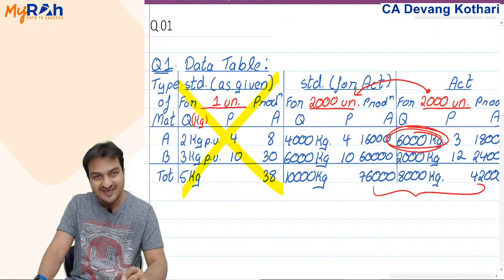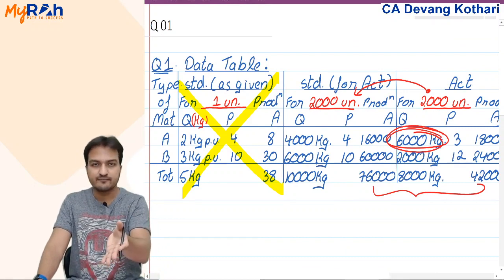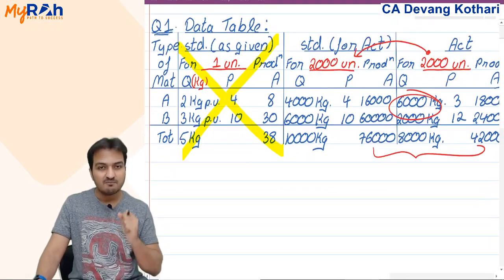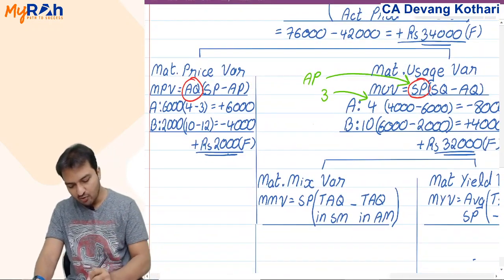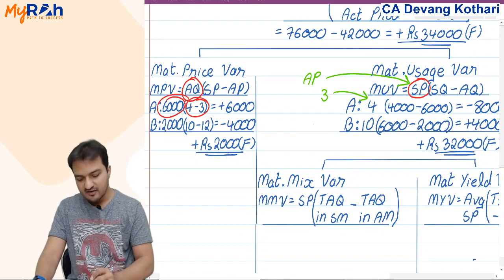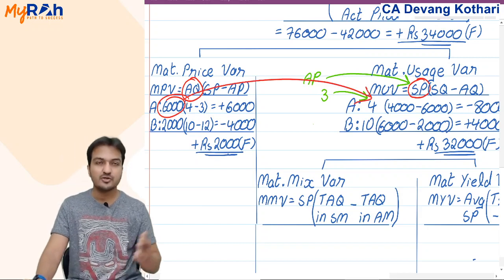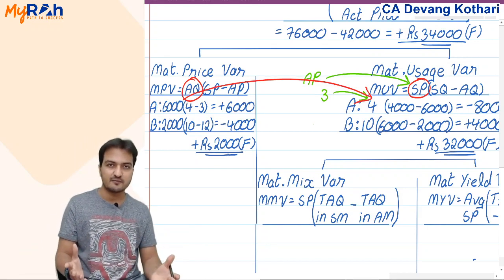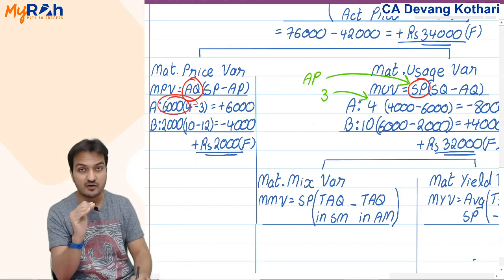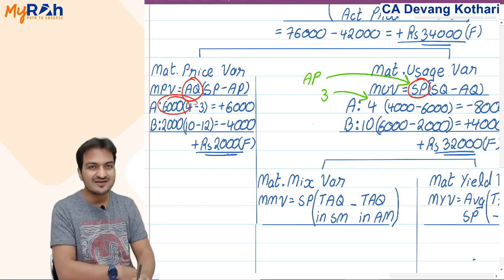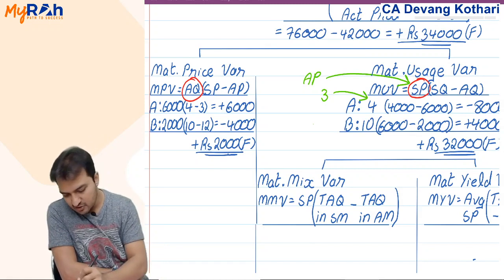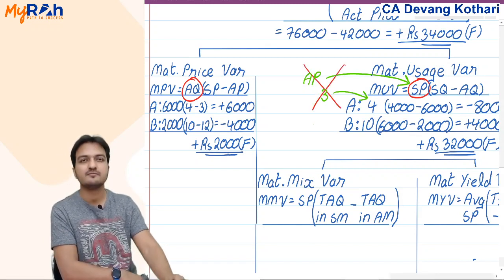This actual 6000 kgs contains 2000 extra, and my simple logic is that if I have already shown the price saving on all 6000 kgs, then out of that 6000, 2000 extra, don't show the savings again. If I've already shown the price savings on all 6000 kgs here, then now for usage variance, consider there is no savings in price. Consider original price, standard price. Do not consider actual price then.